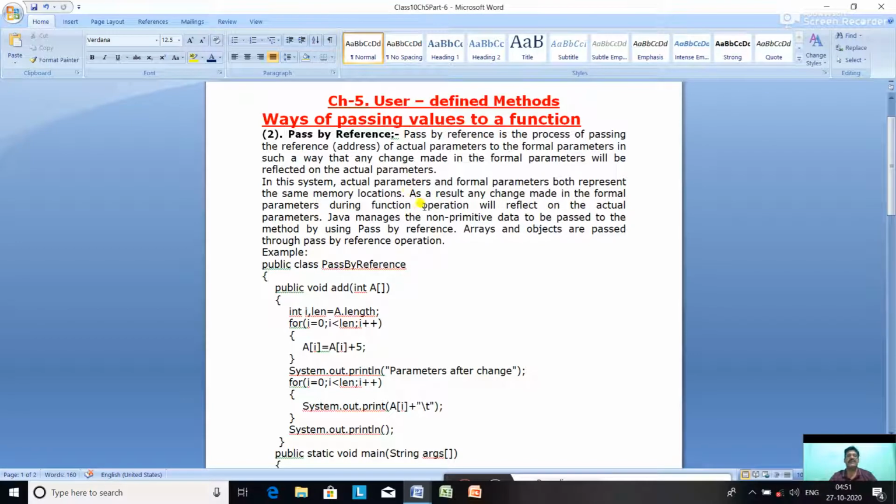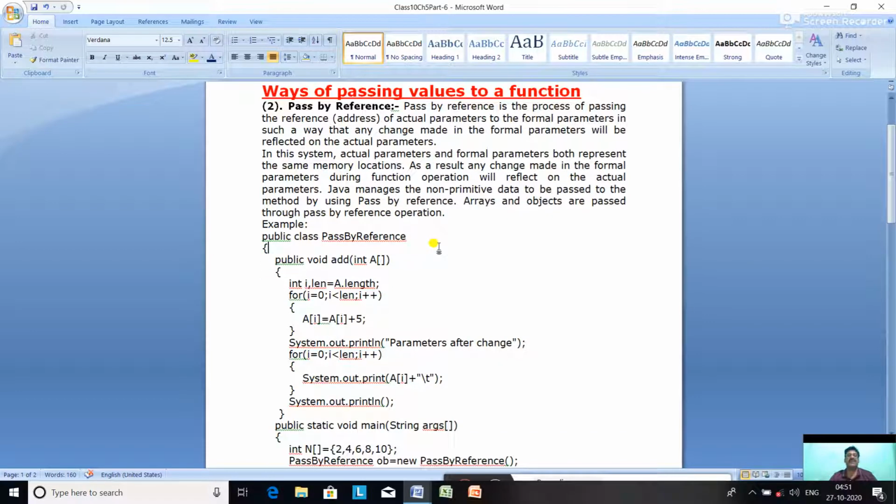So if any change is made in the memory location of the array, that will make the change in the actual parameter also. Java manages the non-primitive data to be passed to the method by using pass by reference. Arrays and objects are passed through pass by reference. So once again, if the question is asked how the primitive data types are passed, they are passed by pass by value or call by value, and arrays and objects by pass by reference or call by reference.